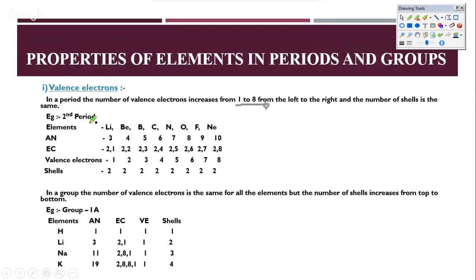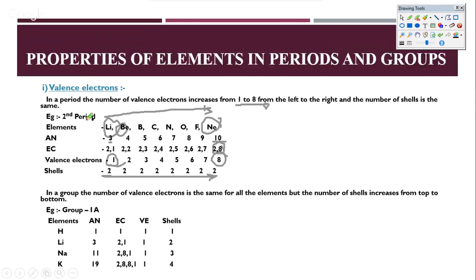So this is pretty much understood from the classification of the periodic table, the arrangement of the periodic table. So you see that lithium, beryllium, boron, carbon, nitrogen, oxygen, fluorine, and neon, as you go from lithium till neon, the atomic number increases from 3 to 10. The electronic configuration becomes 2 1, 2 2, 2 3, so and so forth till 2 8, and you'll find that the number of valence electrons goes from 1 till 8. Okay, so of course the number of shells remains 2 all across.